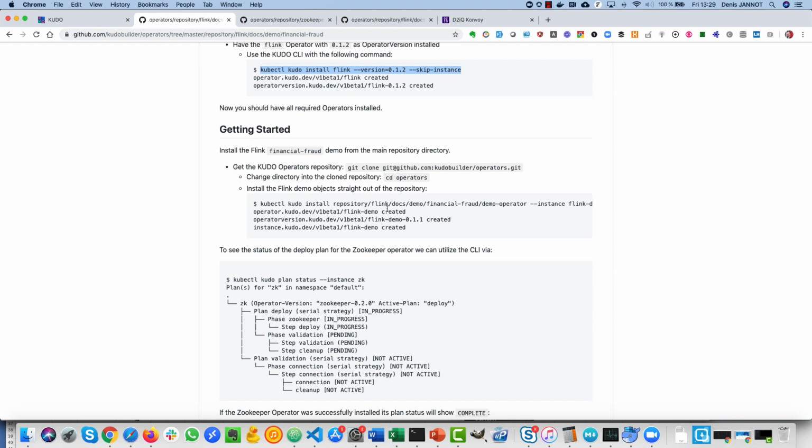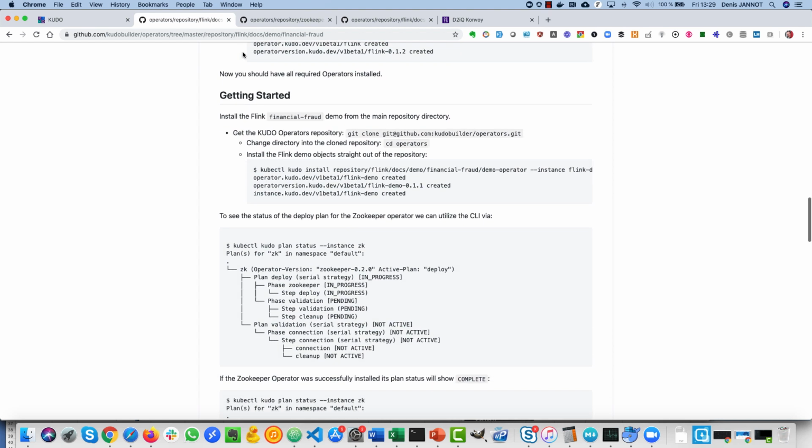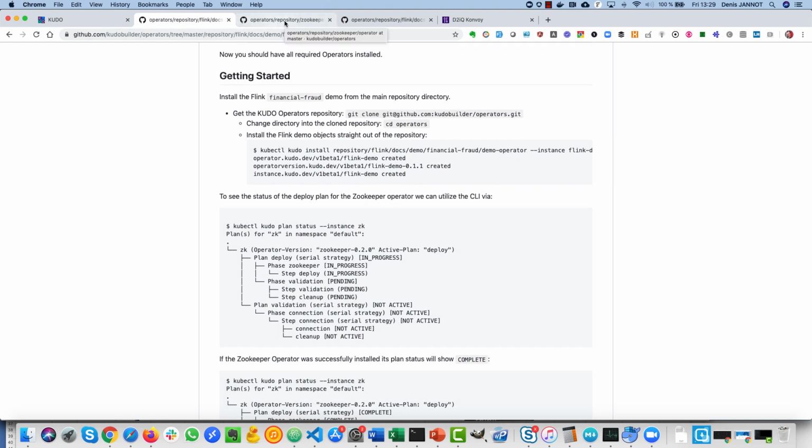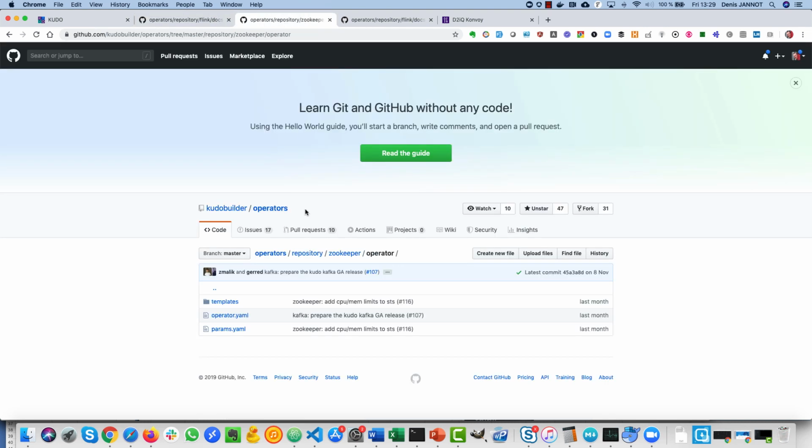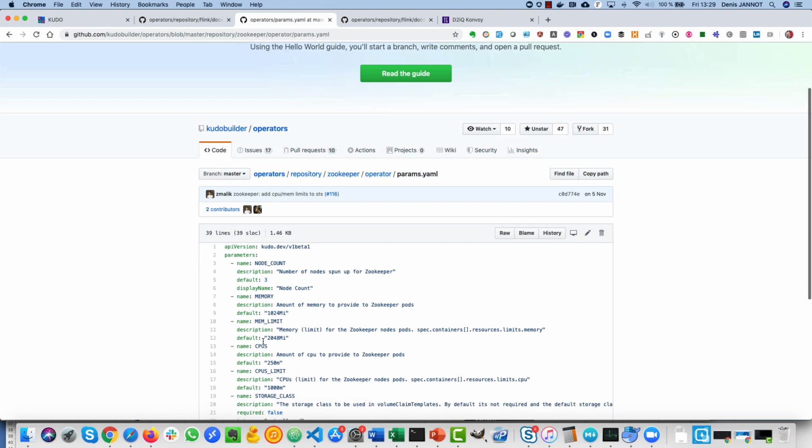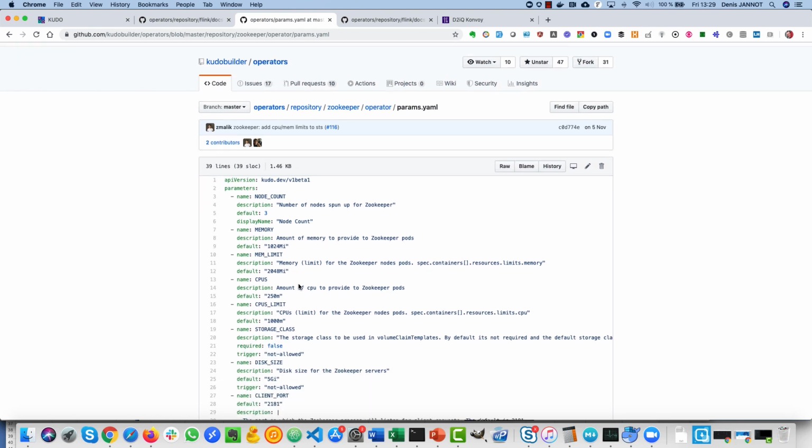And before I show you the code of this demo, I want first to show you the source code of one of these operators, so the Zookeeper one. When you look at the Zookeeper one, you have these param files that reference all the parameters you can specify, like the CPU, the memory, and so on.